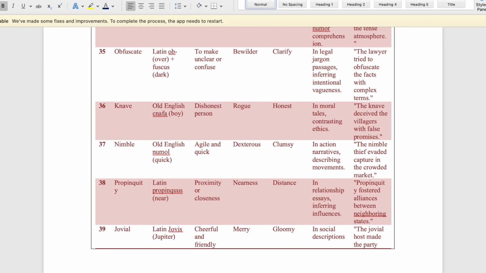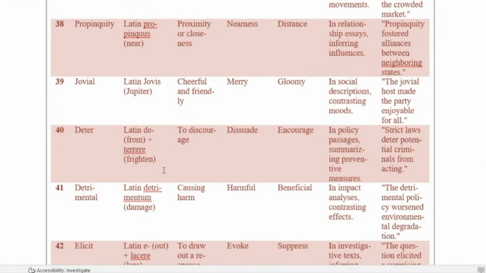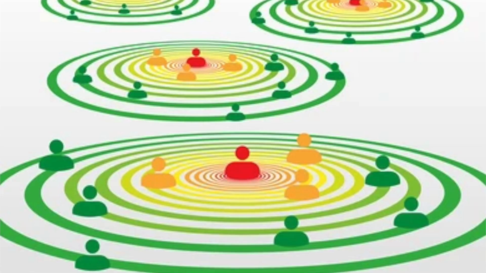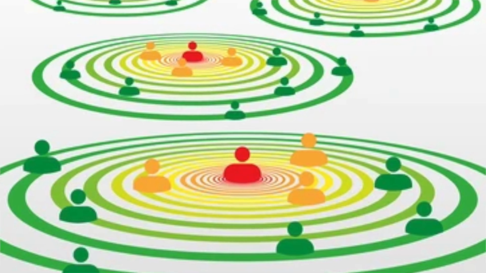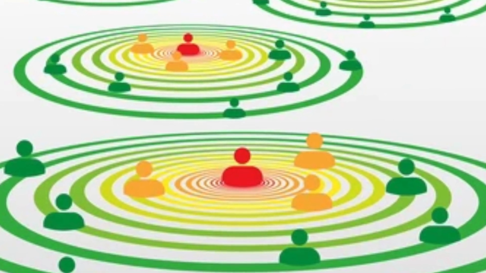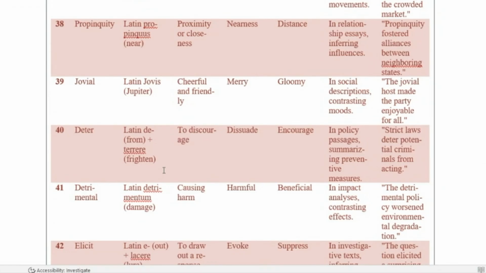The next word is propinquity. It comes from the Latin word propinquus, meaning near. Propinquity means proximity or closeness. The synonym is nearness and the antonym is distance. In the relationship essays that you may face in CLAT, haven't you heard of terms like long distance relationship? So, propinquity means closeness in relationship.